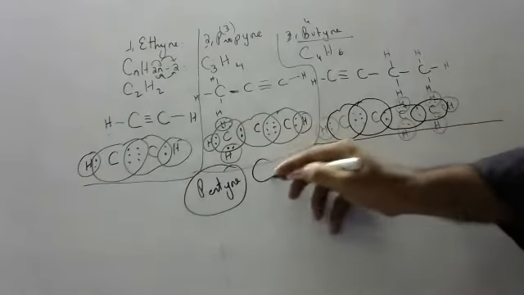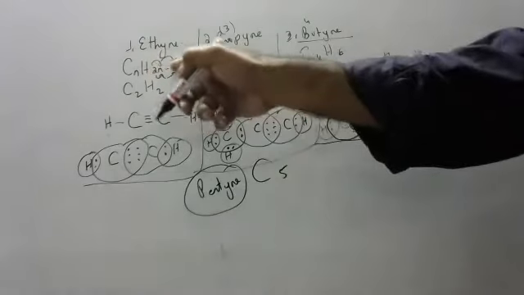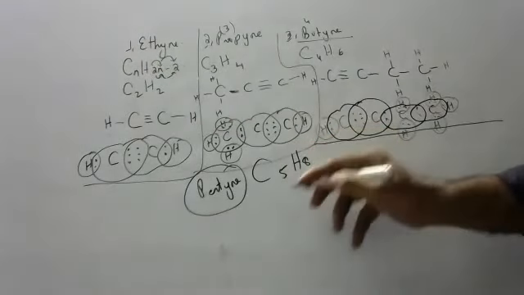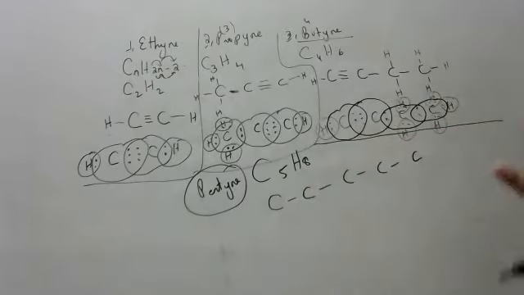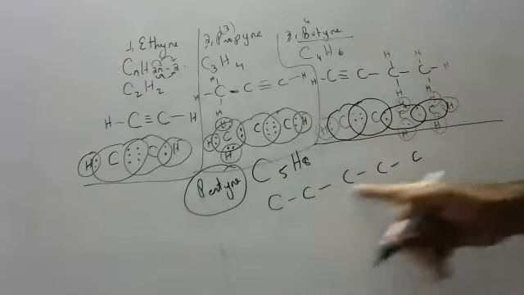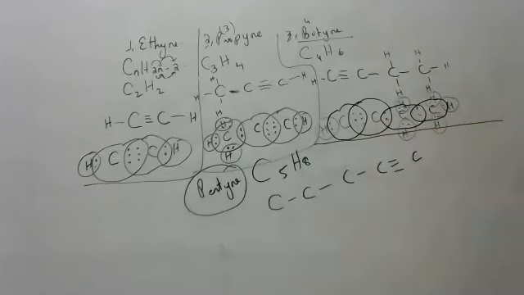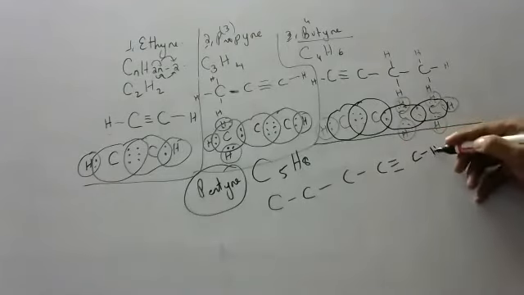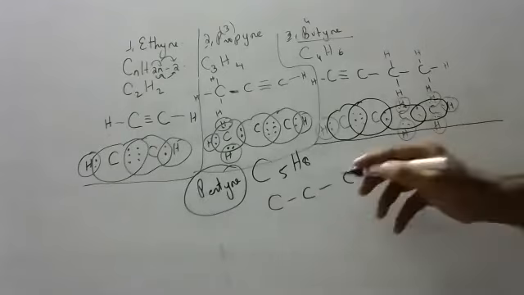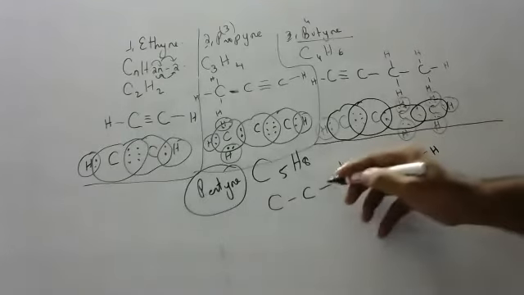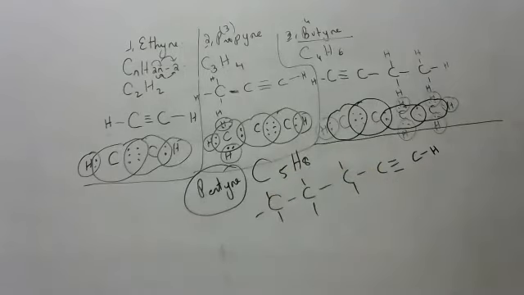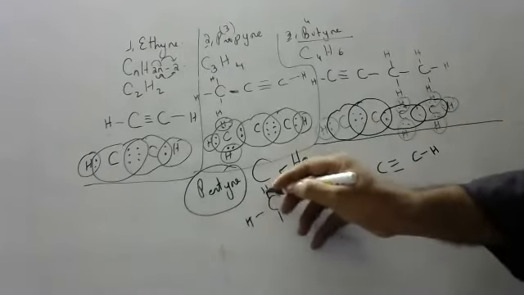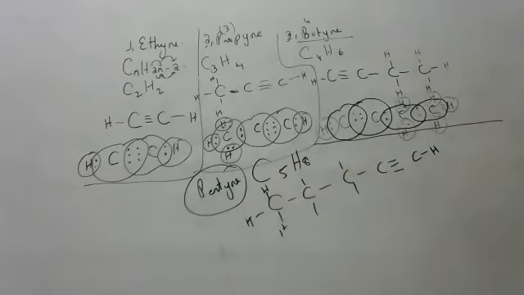Okay, C5. 2 fives are 10, 10 minus 2 is 8, so H8. One, 2, 3, 4, 5. One triple bond anywhere, your wish, children. I am keeping it here. Now 3 bonds over, 1 more. 4 over, no more. 2 over, 2 more. 2 over, 2 more. 1 over, 3 more. That's all, children. So hydrogen, hydrogen, hydrogen. One second, children.